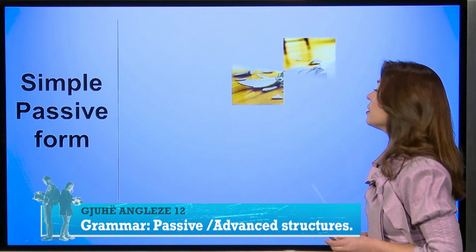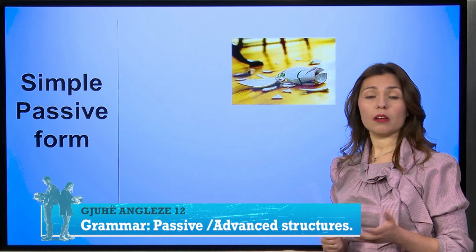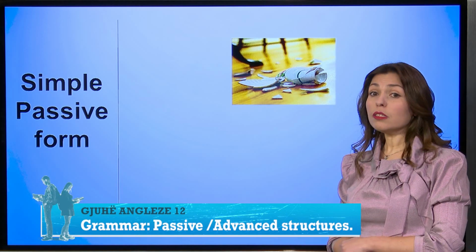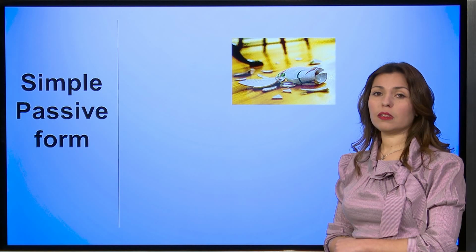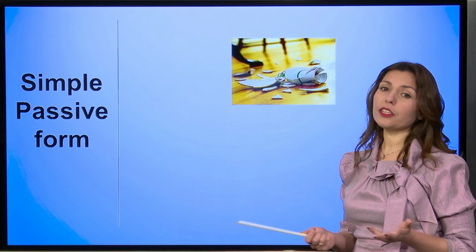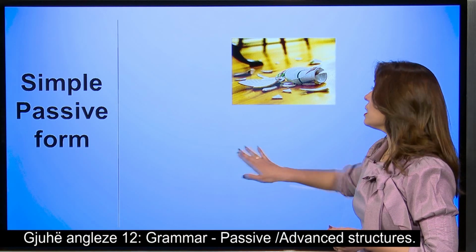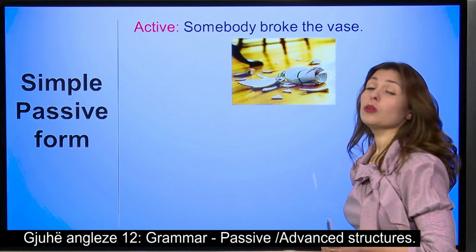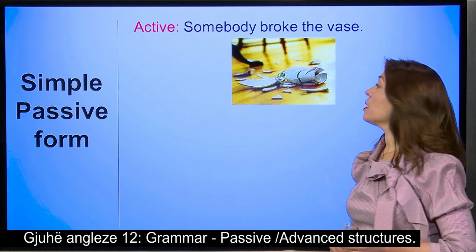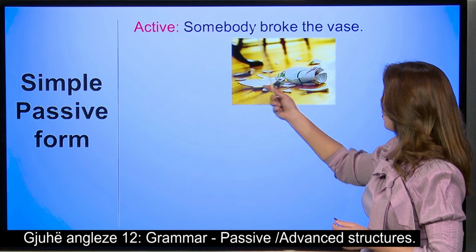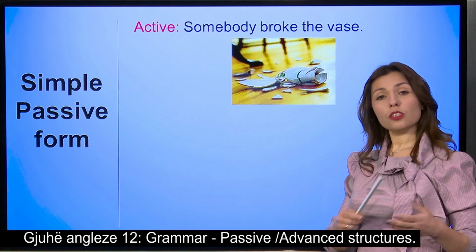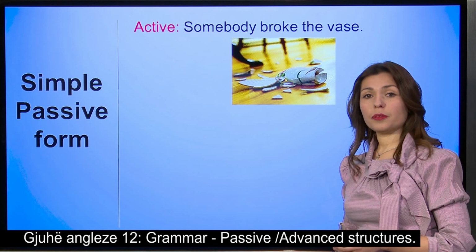Yesterday I came home after finishing some things that I had to do, and I saw that the vase wasn't in the correct place. There was something wrong with that. And I started thinking, who might have broken this vase? I didn't know who did that. So I said, well, someone broke the vase. I didn't know. That's why I simply say somebody. Somebody did this thing. This is in the past simple, as we can see, and this is in the active form.